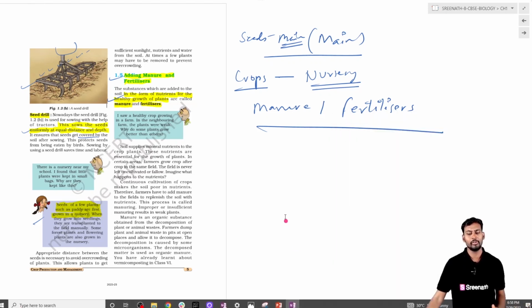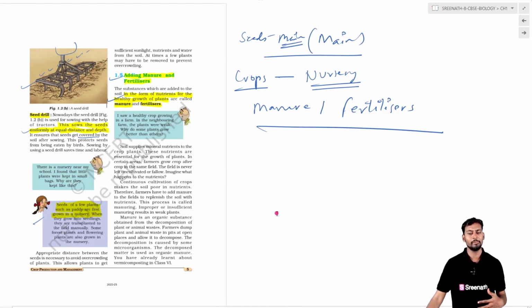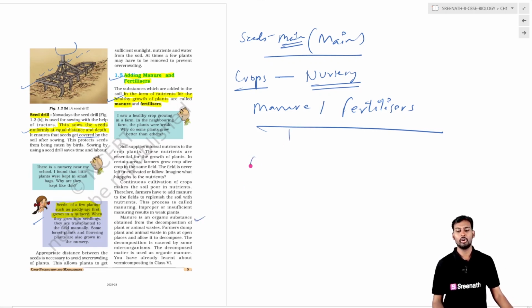Now we will be coming to the topic where we try to see the difference between the manure and the fertilizer. Basically, manure is an organic substance.